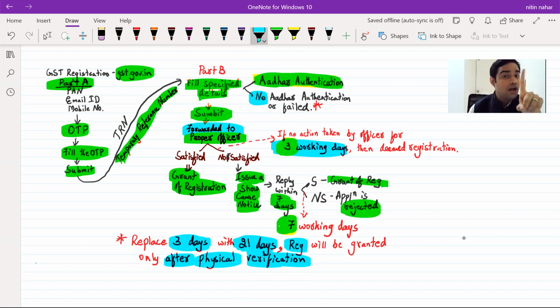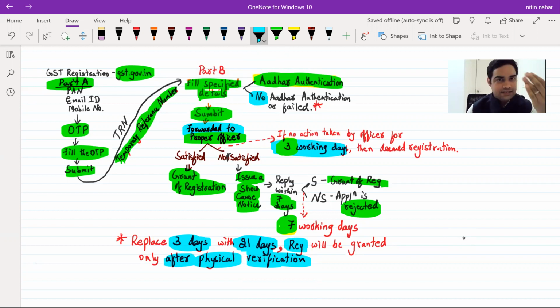For everyone, for only those who have not undergone Aadhaar authentication. Clear? Okay. Then physical verification will be carried out. Only then registration will be granted. Clear with this? Yes. Sir, if I have done Aadhaar authentication, can the department still do a physical verification?